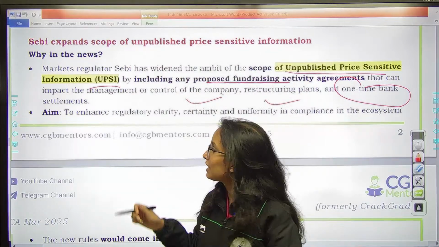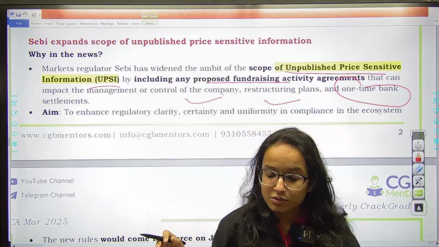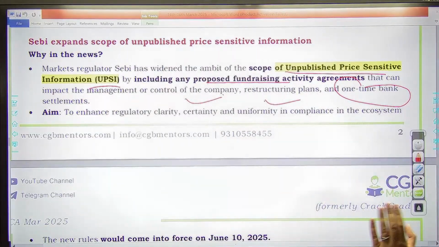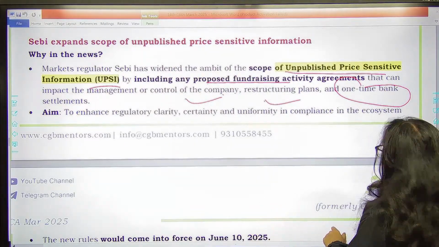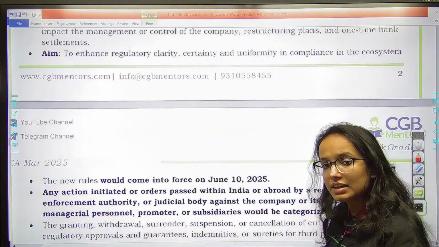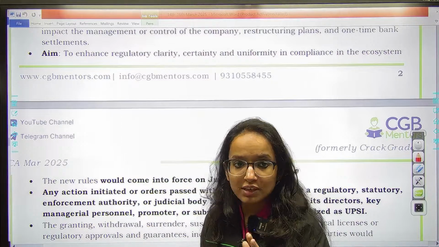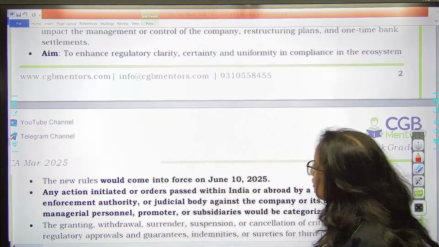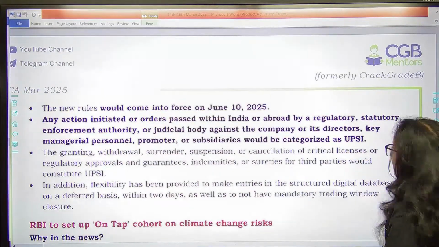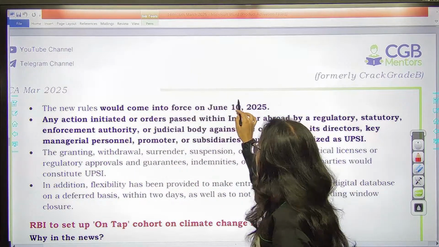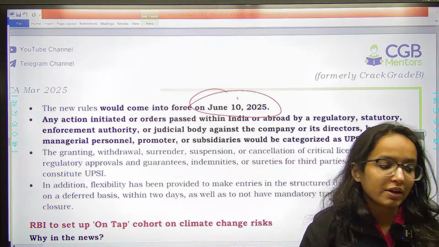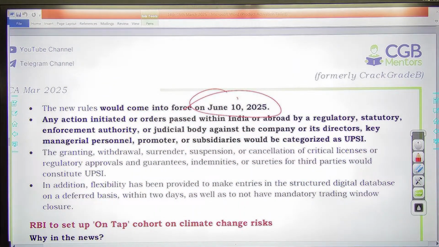All these would also be considered as unpublished price-sensitive information (UPSI). This is to enhance clarity, ensure transparency, reduce and eliminate manipulation in the market, right? And remember, these new rules would be coming into force from June 10, 2025. So 10th of June 2025, they will be into force.